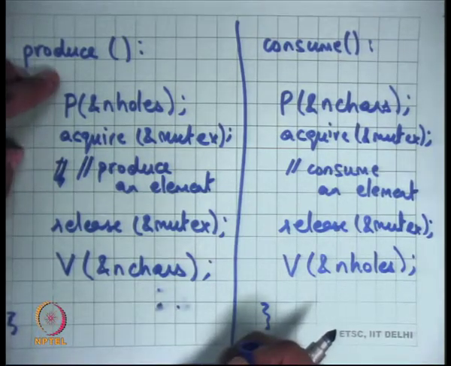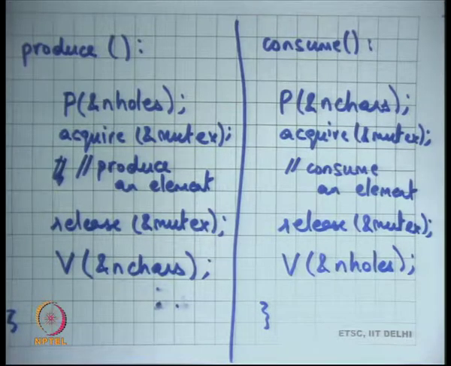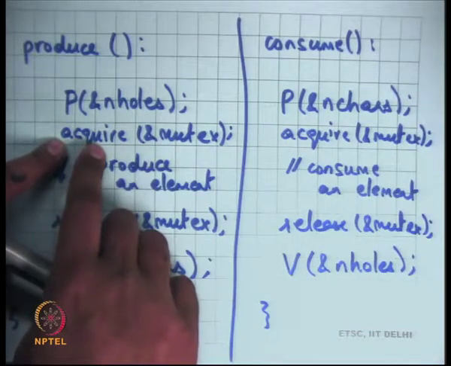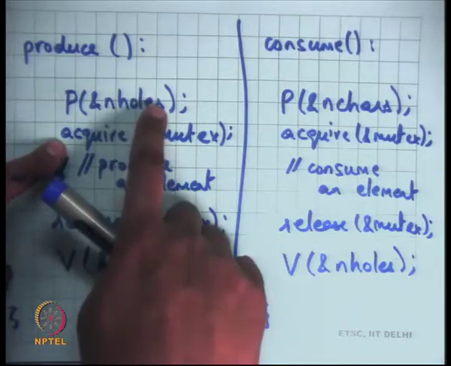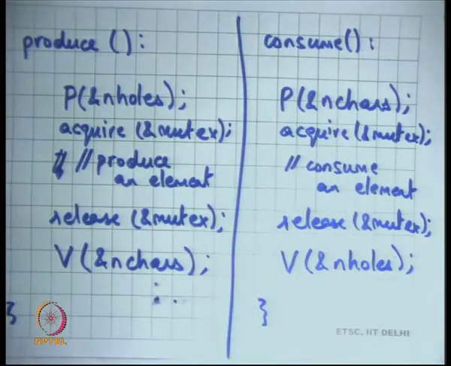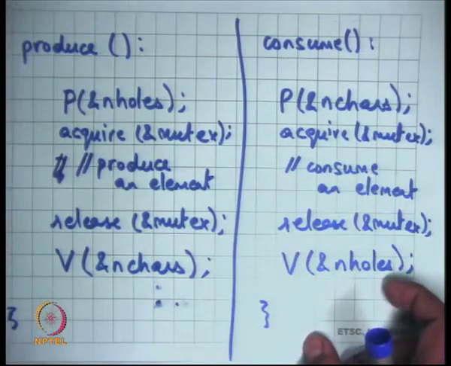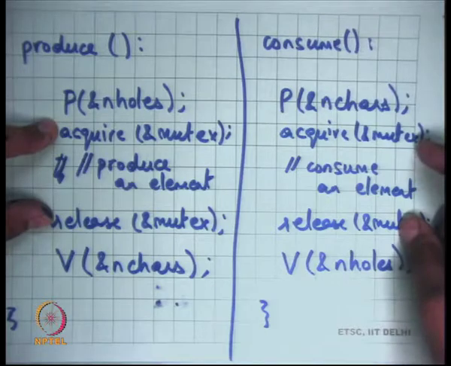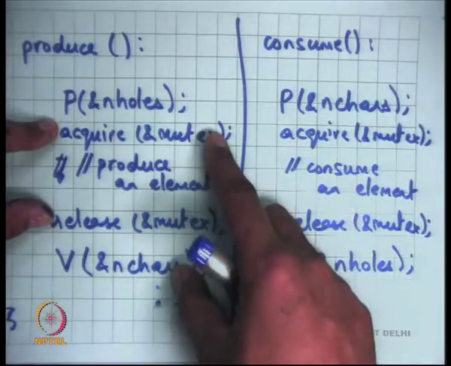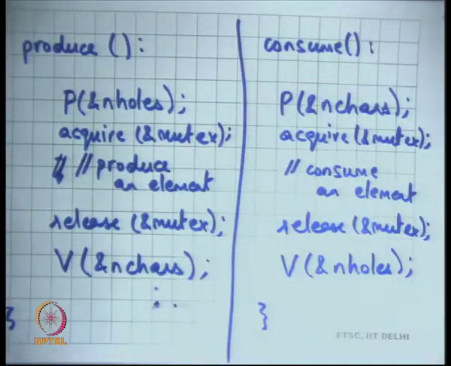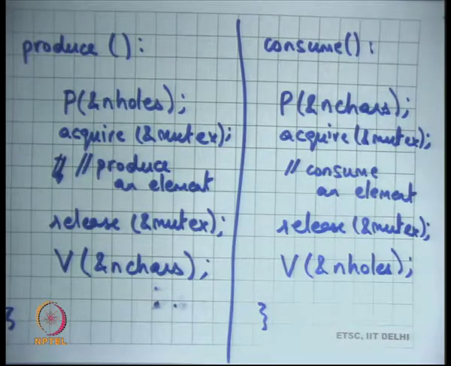If you put acquire before P, you may actually run into problems, because here is a situation where there are two resources, a mutex and n holes, and you want to acquire both of them at once, and now you have to worry about order and all that, and so you have to worry about deadlocks. But if you write code in this way, then there's absolutely no problem of deadlock. Acquire and release of the mutex are within the inner part, so it can never happen that you hold a mutex and wait on something else. That's not possible, and so you will never have a deadlock in this case. And of course, you also want to make your critical section as small as possible.